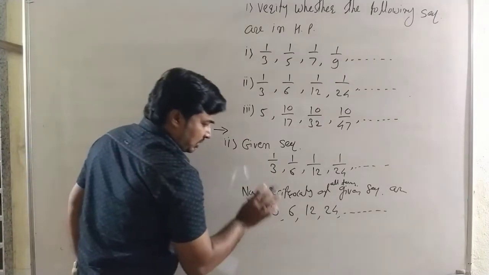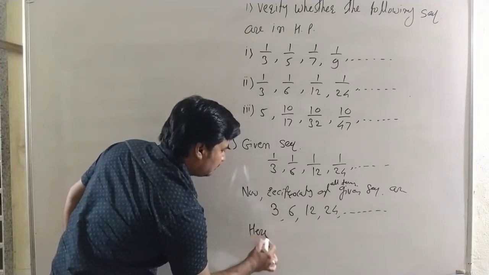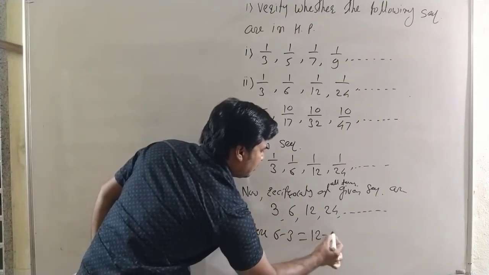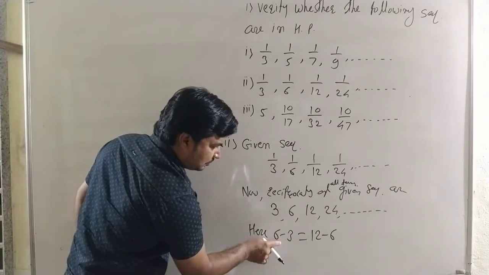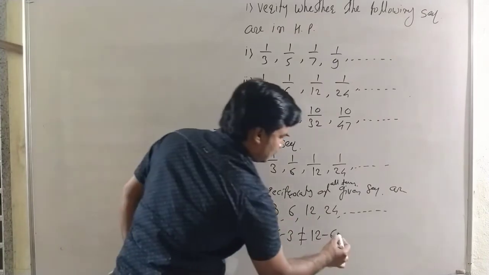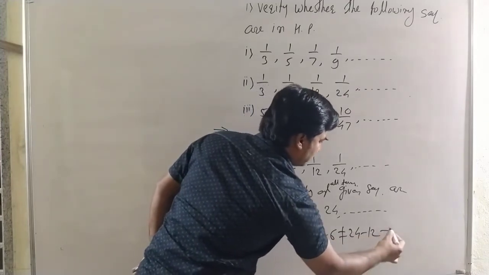Now here we check whether there is a common difference or not. Here 6 minus 3 is 3, but 12 minus 6 is 6, that means not equal. And 24 minus 12 is also not equal.